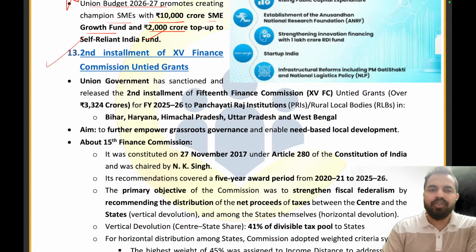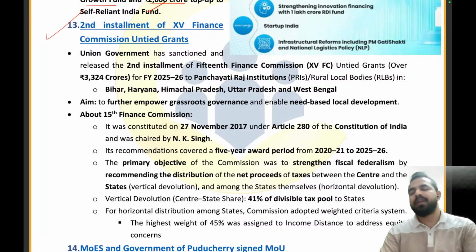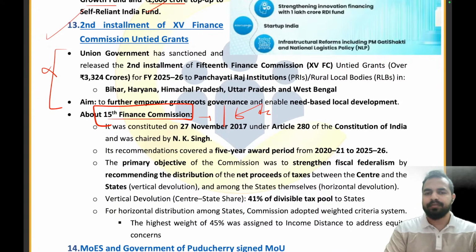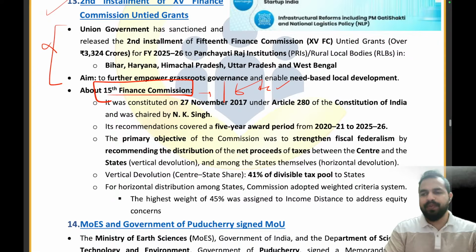Now moving to the second installment of the 15th Finance Commission untied grants. My dear friends, we all know that the Finance Commission provides some installments of the untied grants to the different states and the Panchayati Raj institutions and the rural local bodies. Now let me tell you a very important point that this information is not important for us. What is important is about the Finance Commission and the 15th Finance Commission. Although right now we are having the 16th Finance Commission, right? So first of all, let's discuss the 15th Finance Commission.